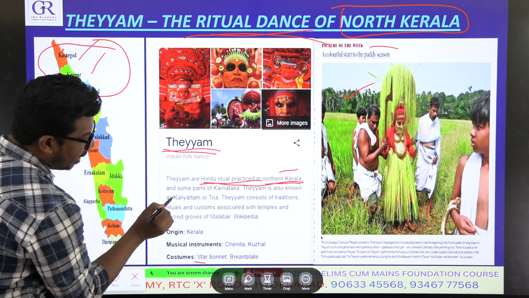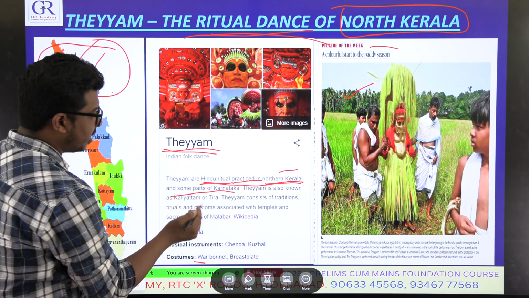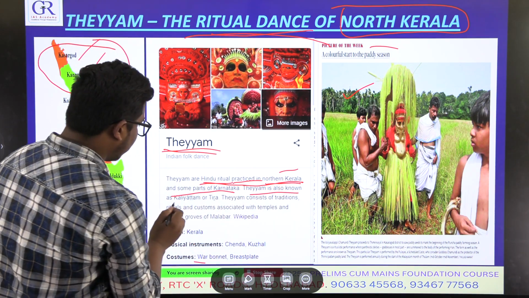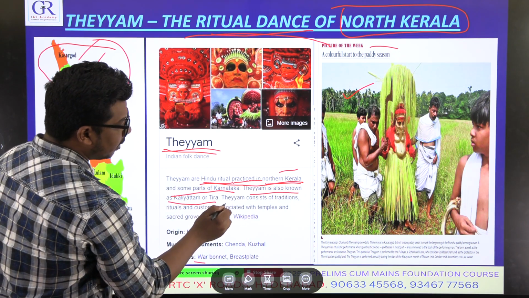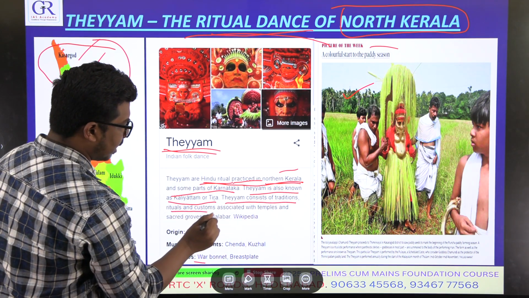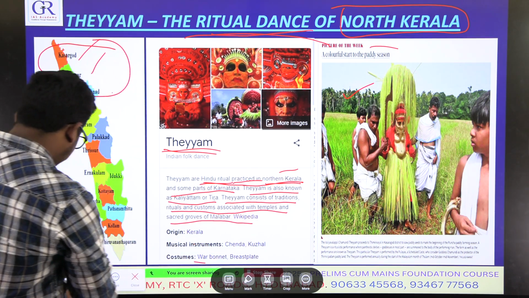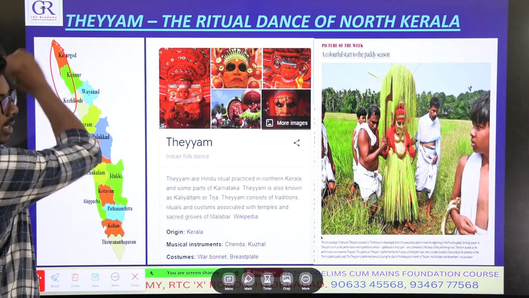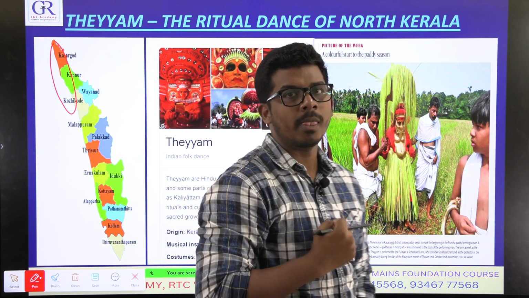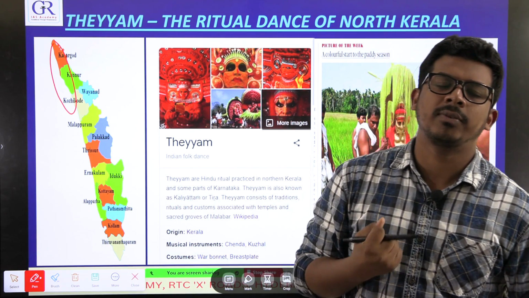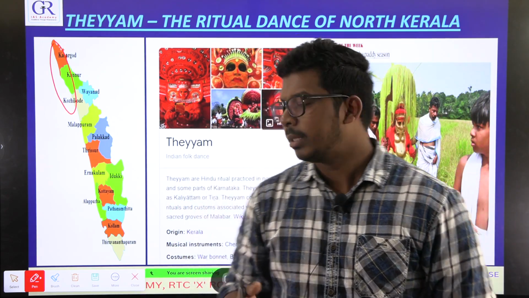Northern Kerala and some parts of Karnataka which are adjacent to northern Kerala. THEYYAM, also known as Kaliyatam or Pira, consists of traditions, rituals and customs associated with the temples and sacred groves of Malabar. So in this Malabar region of Kerala, this dance ritual is usually associated with temples and sacred groves.